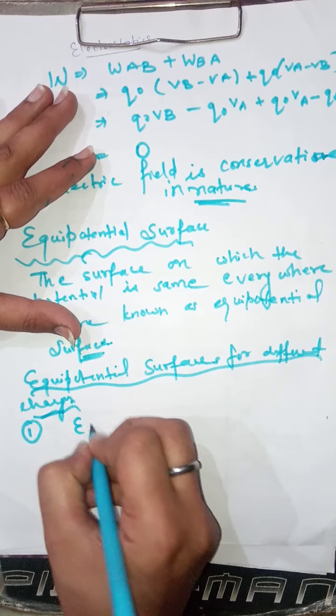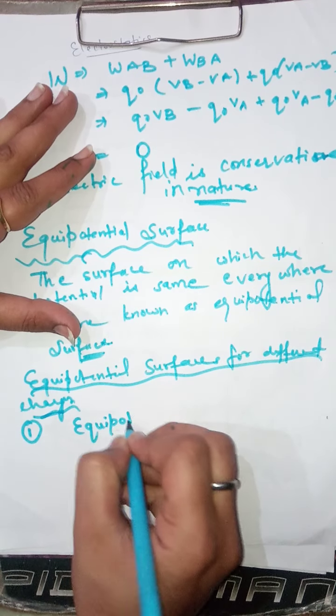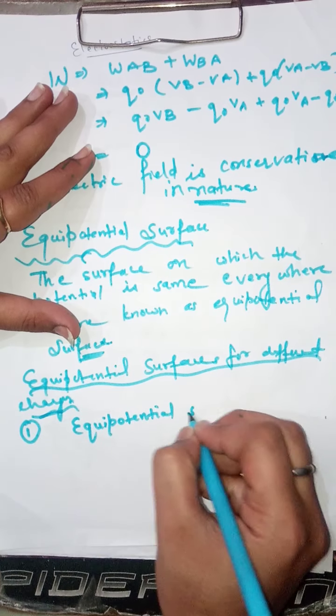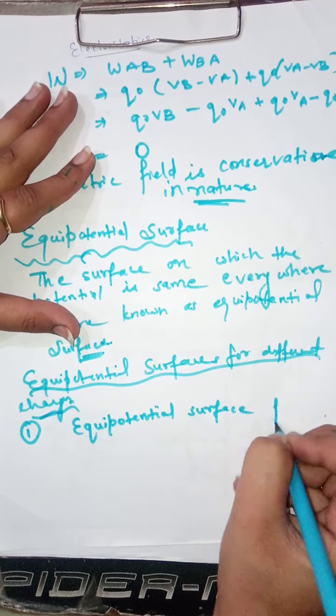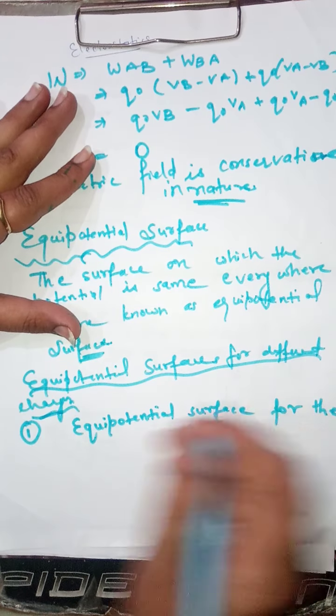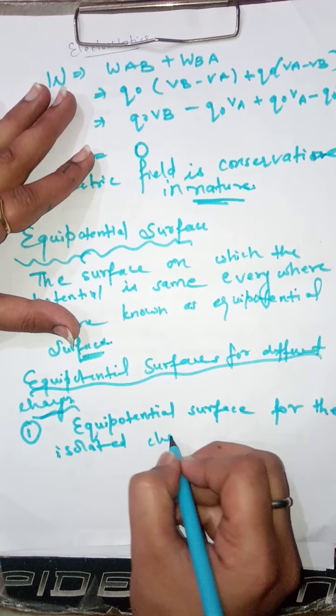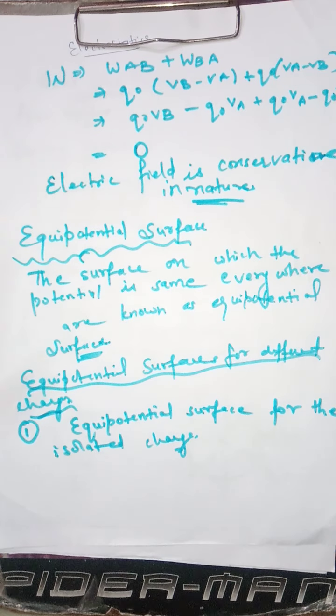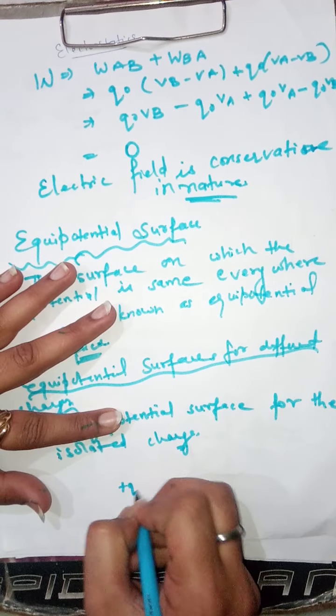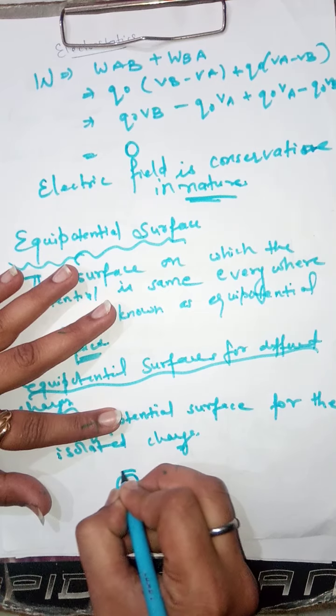First case is equipotential surface for the isolated means एक अकेला charge. Equipotential surfaces for the isolated charge. For a positive charge, the equipotential surfaces is given by this.